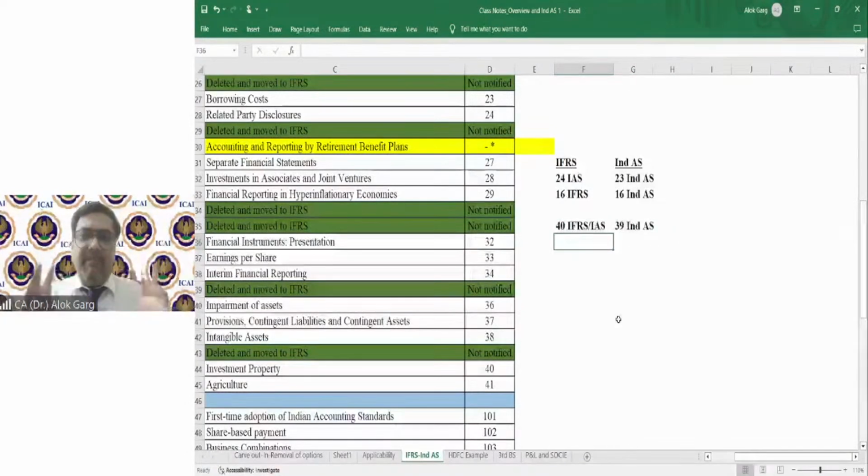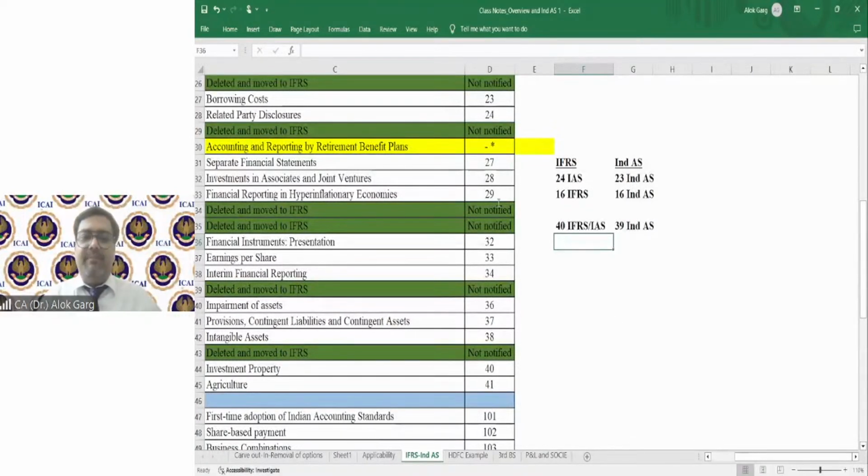Now I believe the numbering is clear to everyone. Right? Abrakesh, I have explained you about IAS 26. This IAS 26 is on accounting and reporting by retirement benefit plan. Generally, it is applicable to trust. In India, it is not applicable to trust. I mean to say, on trust, IND AS are not applicable, and hence we have not converged this standard. Right? Great.